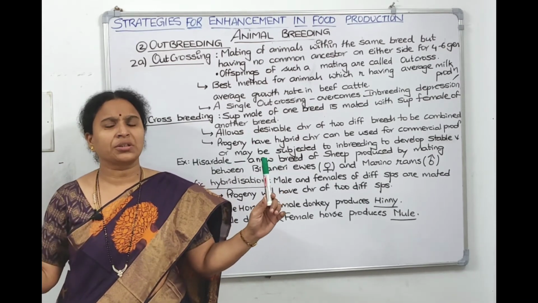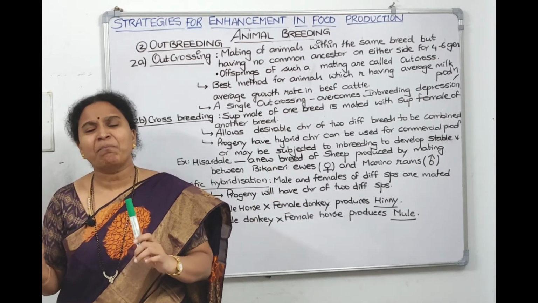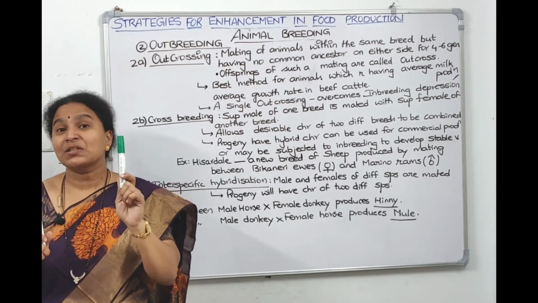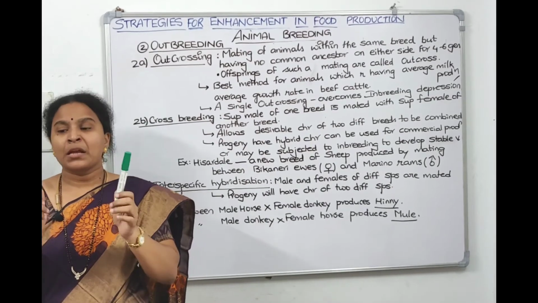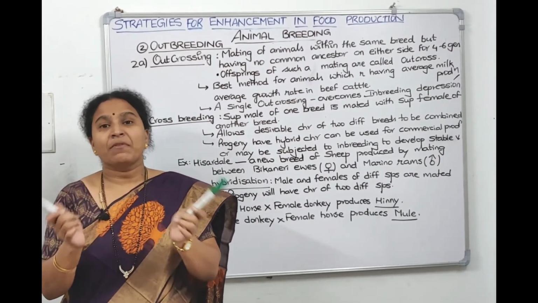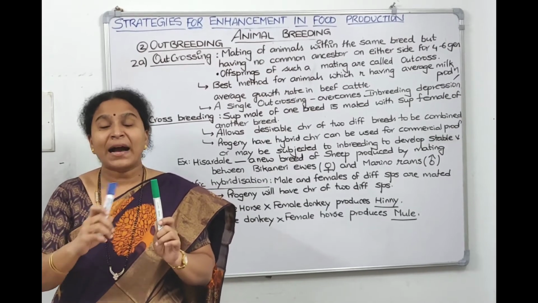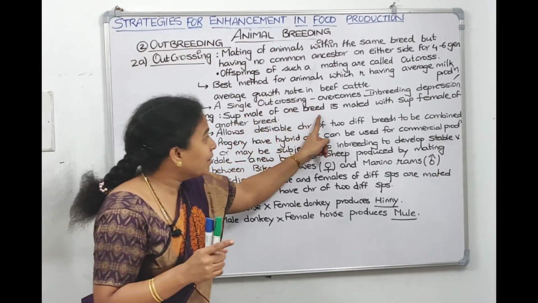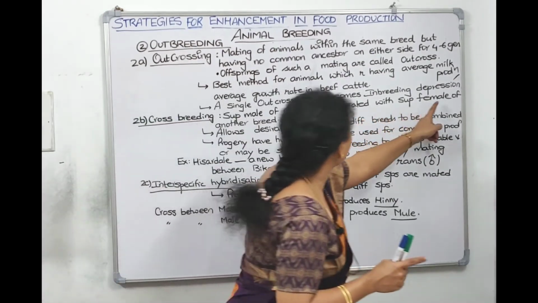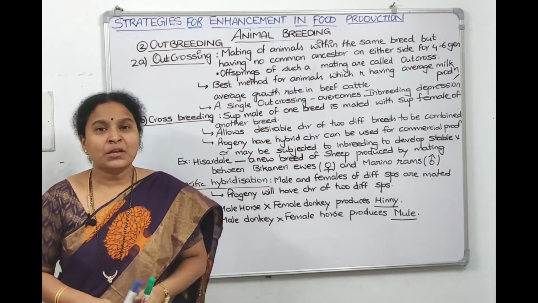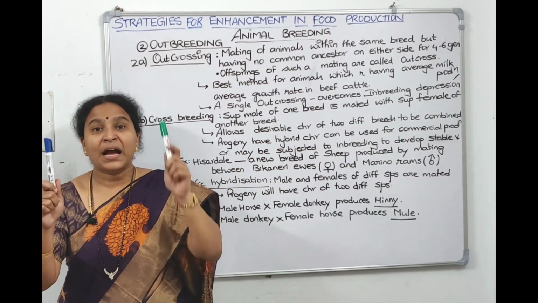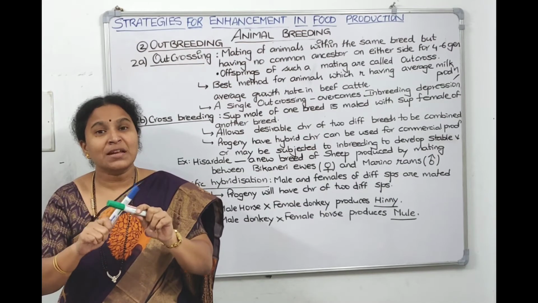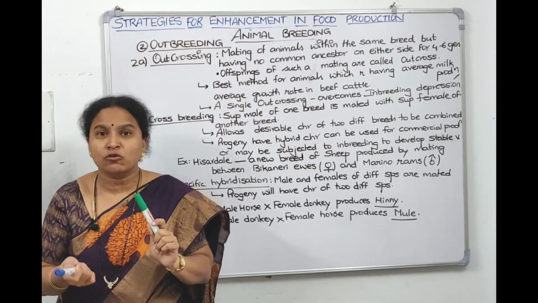What is the superior quality of Jersey? It has a huge growth rate. It has a massive body. Whereas Sahiwal has a disease resistant character and gives a good amount of milk. So when we take two different breeds, then the progeny will be hybrid for both the characters. So crossbreeding will take a superior male of one breed and mate it with the superior female of another breed, right? So the progeny will be hybrids and the progeny will be superior to both the parents.